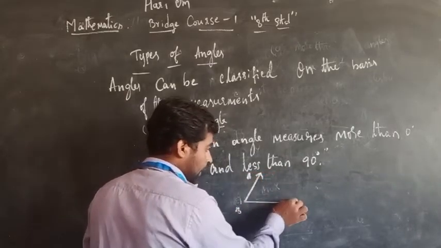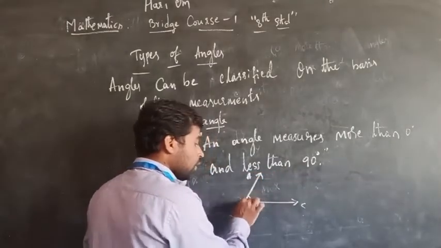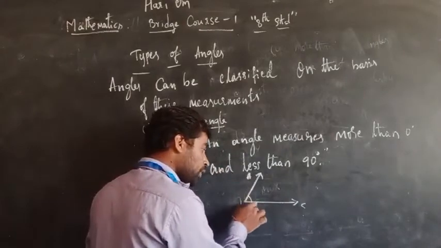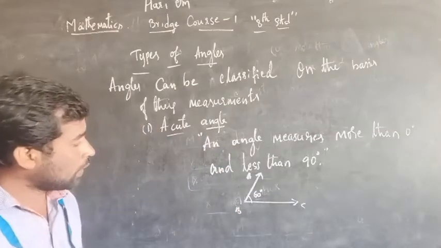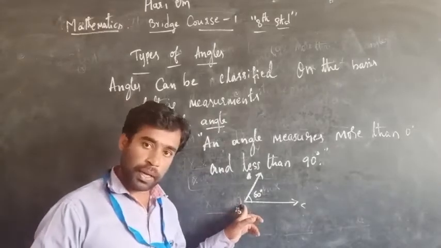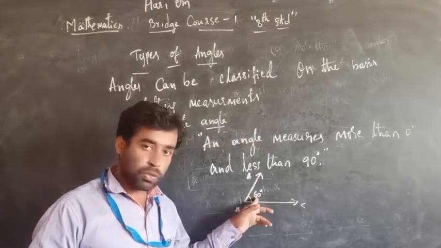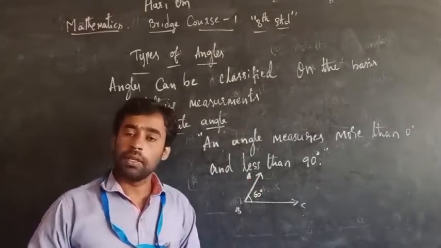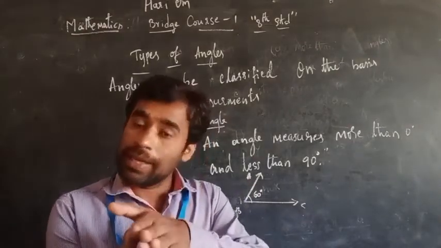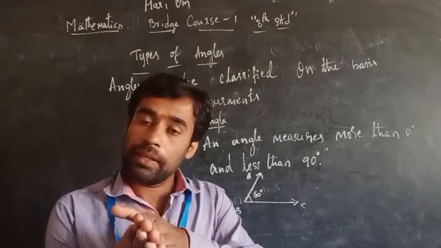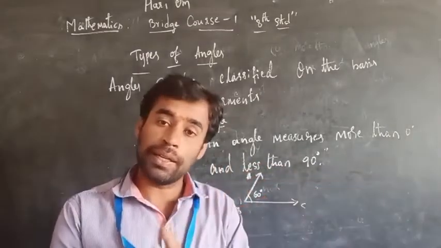Here I have given an angle, ABC. Suppose this angle ABC measures exactly 60 degree. Here we have an angle ABC which measures how many degrees? 60 degree. So 60 degree is more than 0 and less than 90 degree. It lies in between 0 and 90.